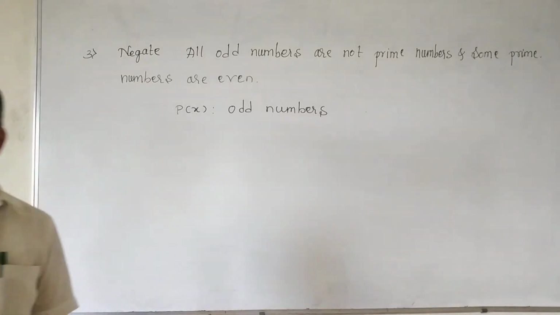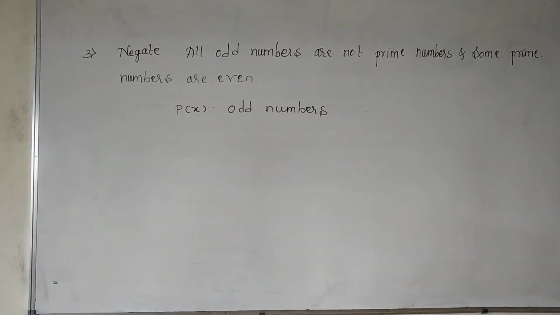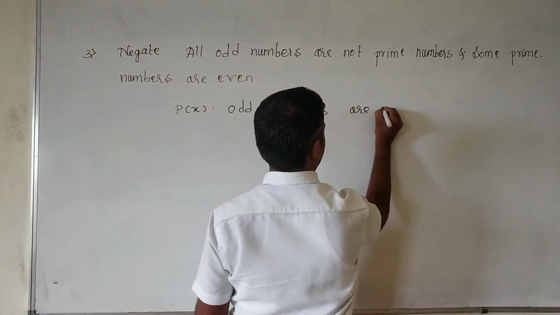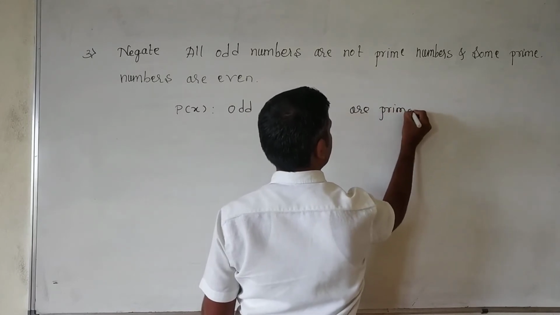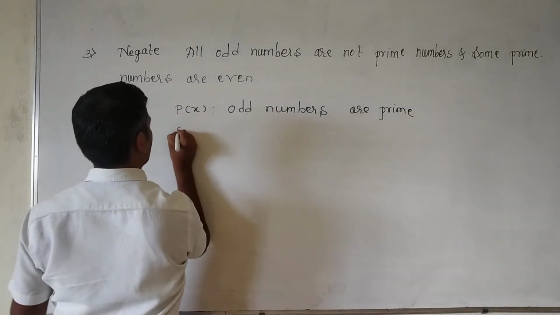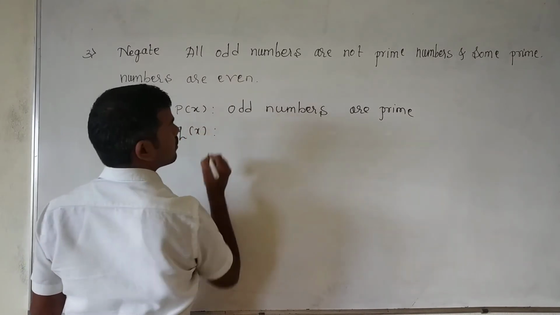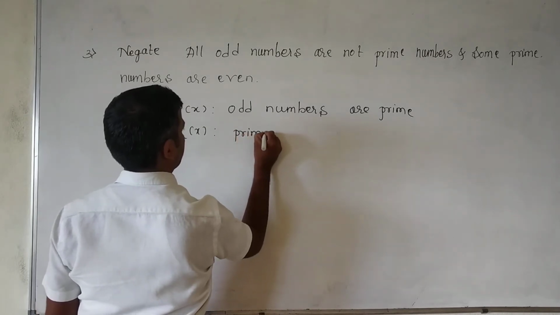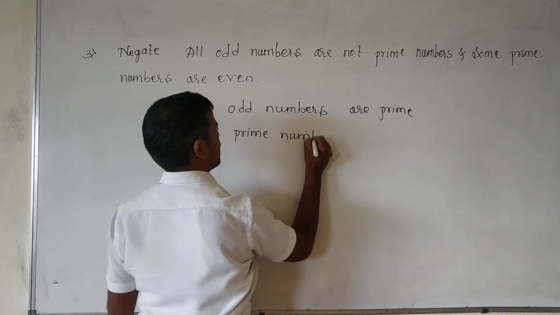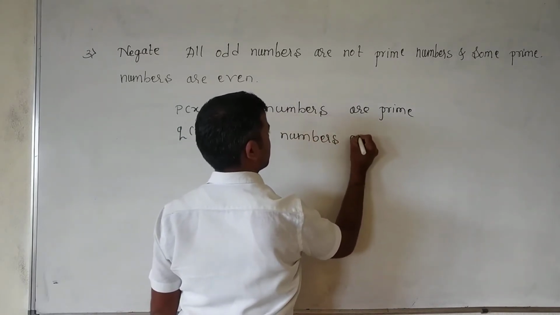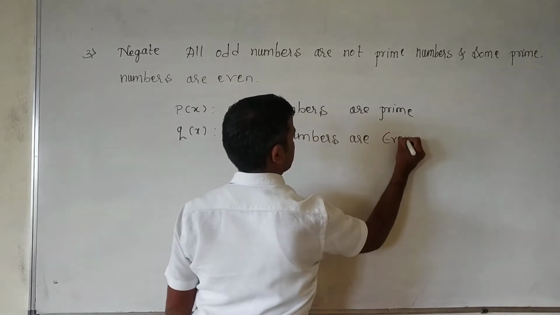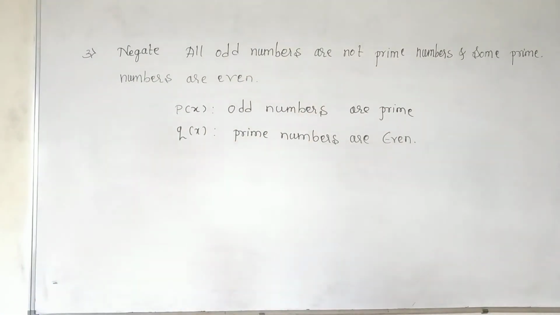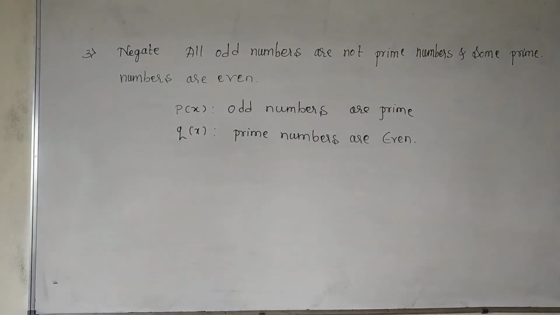are prime. Odd numbers are prime. Next, q of x: some prime numbers are even. Prime numbers are even. Now we have to create that for all x. The exists quantifier is given.